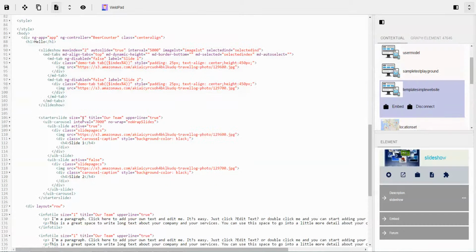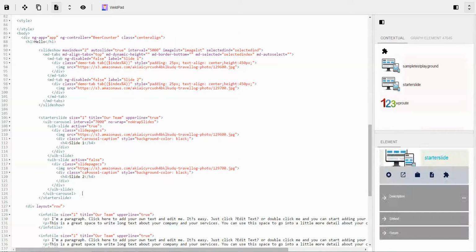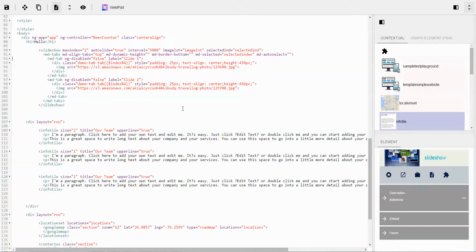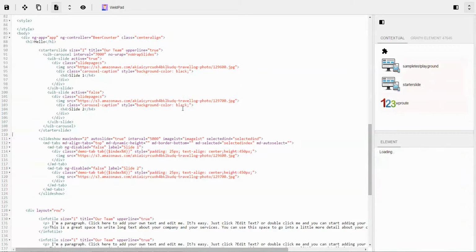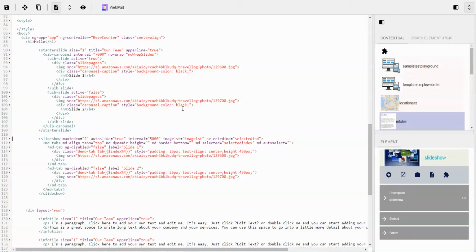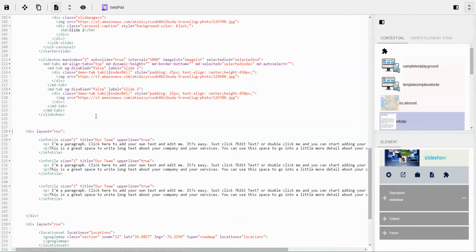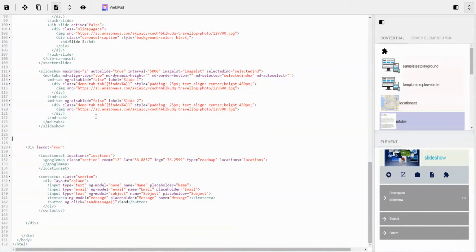And now I'm gonna make it a bit nicer. So I'm gonna place the slideshow above the tabs, and the tabs I'm gonna place the tiles inside the first slideshow.